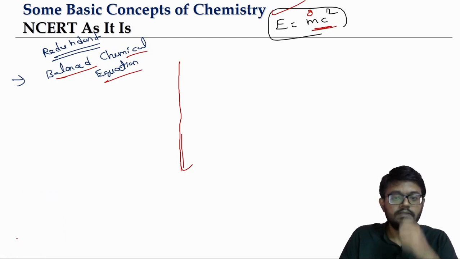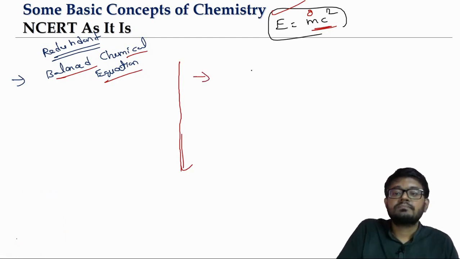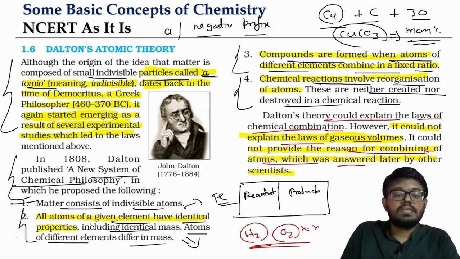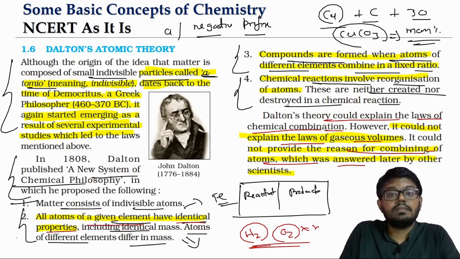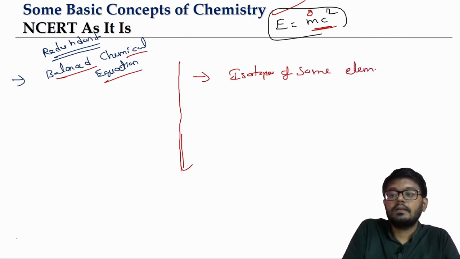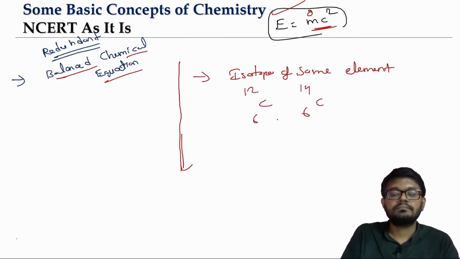The second thing is, it says atoms of the same element will have identical mass and identical properties, and atoms of different elements will have different mass and different properties. But when you look at isotopes of the same element, for example carbon 12 and carbon 14, they are of the same element, but they have different masses.